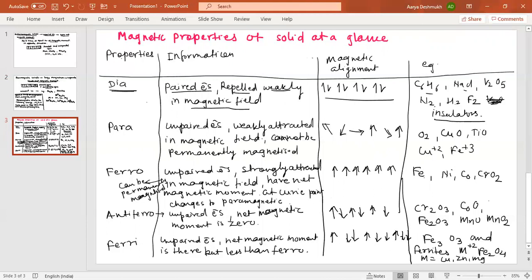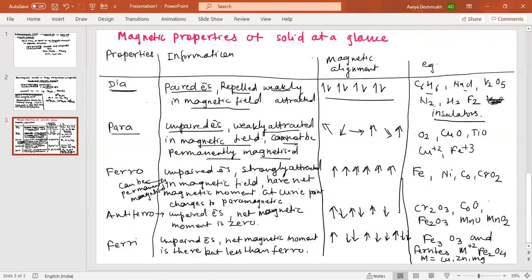Whereas paramagnetic solids have unpaired electrons, are weakly attracted in a magnetic field, and cannot be permanently magnetized. Whereas the diamagnetic ones are repelled weakly.